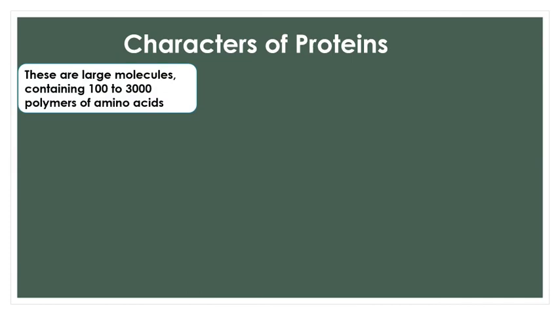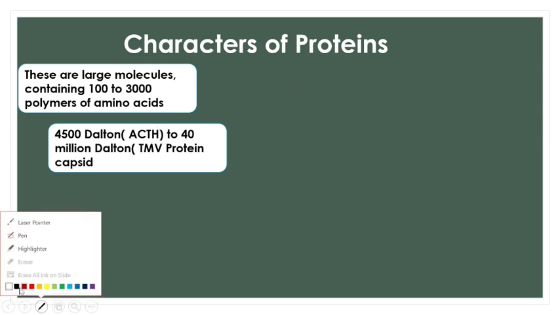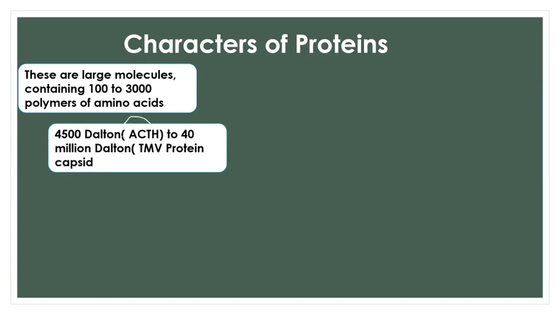These are large molecules, macromolecules, containing about 100 to 3000 amino acids in polymer chains. The smallest one known is ACTH, adrenocorticotrophic hormone. This hormone is released by the pituitary gland and its molecular weight is 4500 Dalton. Whereas the tobacco mosaic virus, I hope you remember its structure, the tadpole shaped virus with a hexagon, has a protein coat, the protein capsid, which is about 40 million Dalton.